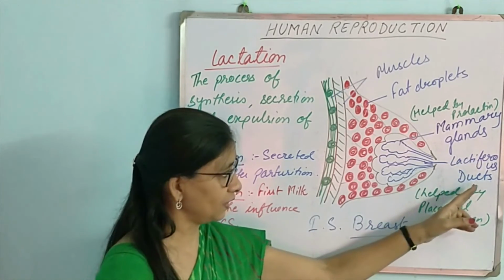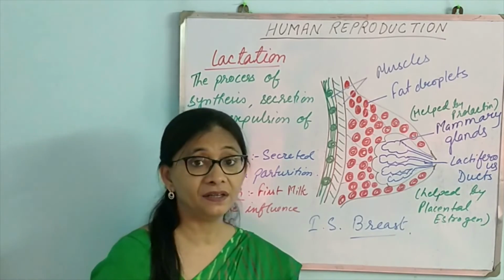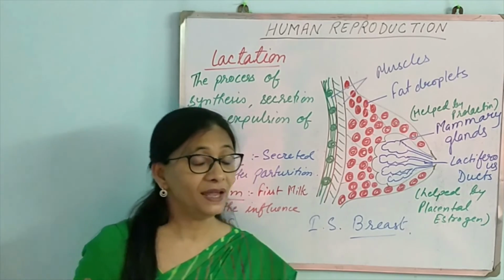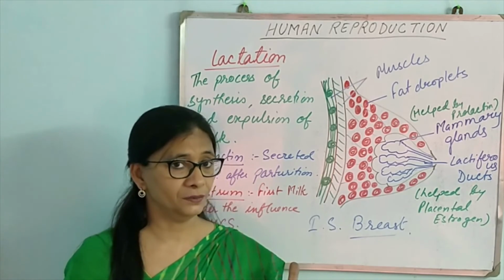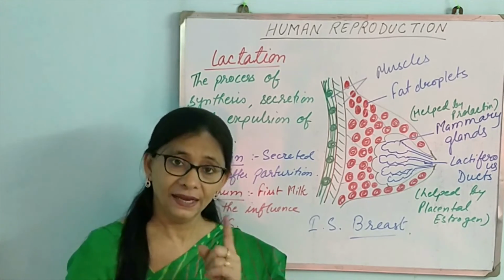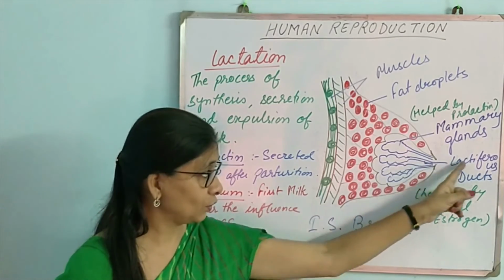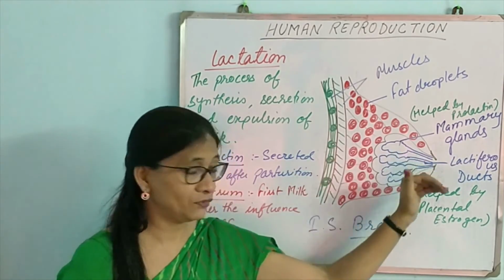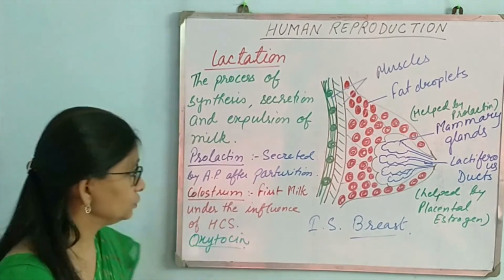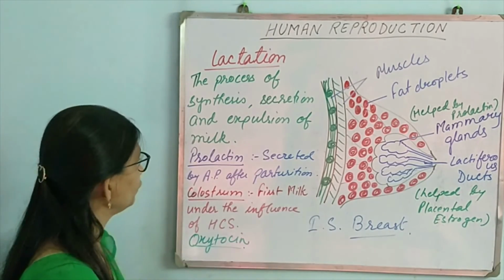And the lactiferous duct is developed by placental estrogen. Remember, estrogen is also secreted by the placenta, and it helps in contraction of uterine muscle. It also helps in the development of lactiferous ducts, through which milk will be ejected. So that's what the function is.